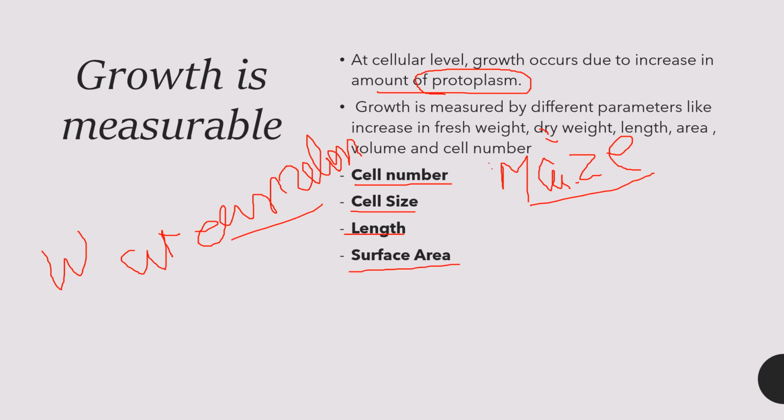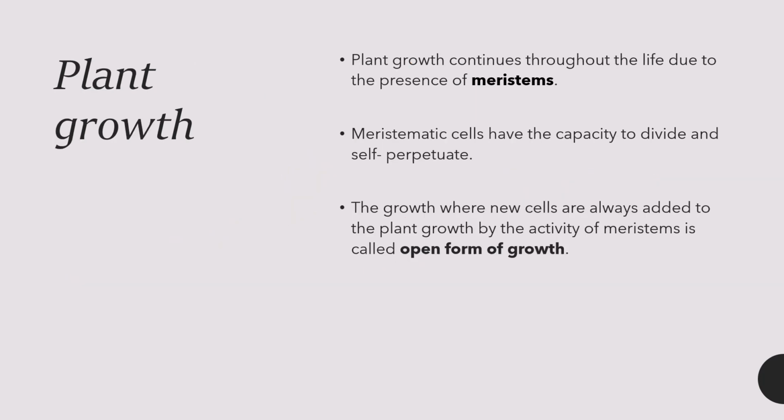And in the case of surface area, it is the growth of the dorsiventral leaf. For example, when the leaf is small and the cells divide, the size of the leaf gets bigger, and that can be measured by the surface area. So these are all the parameters through which we can say that growth is measurable.